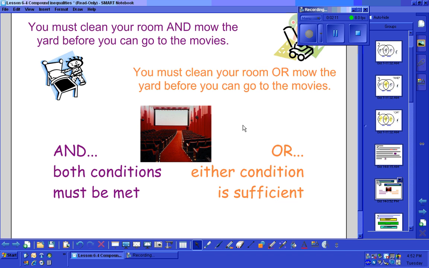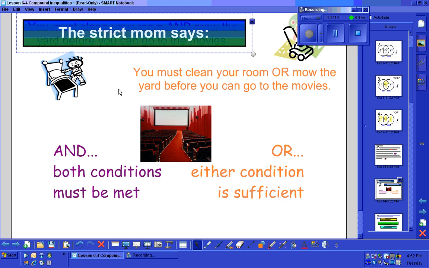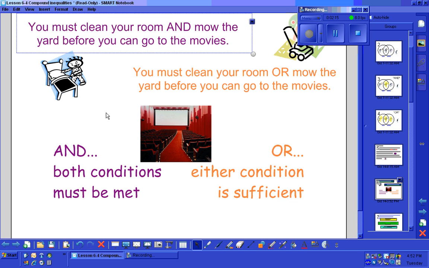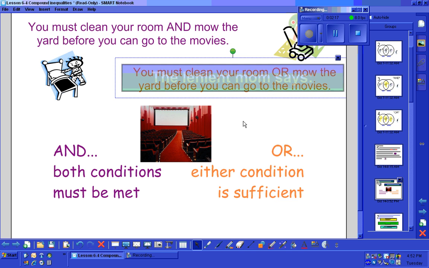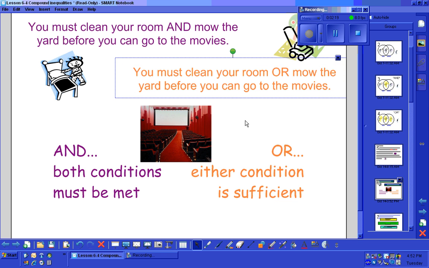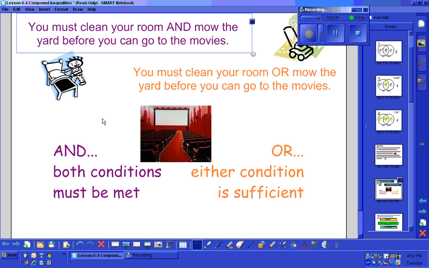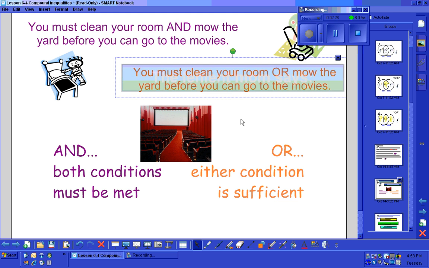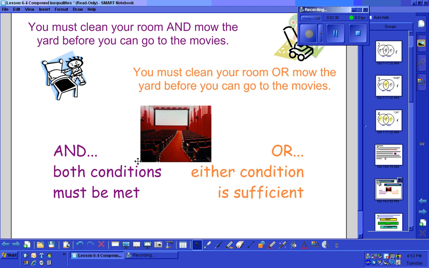Now, how about somebody who meets both restrictions? Does the strict mom let him go? Yes, they do. Does the lenient mom let him go? Yes, and they probably get bonus money for popcorn. How about a student who meets neither restriction? Would they get to go with the strict mom? No. Would they get to go with the lenient mom? No. So please note that the and means both conditions must be met, while or means either condition is sufficient and both is still okay.